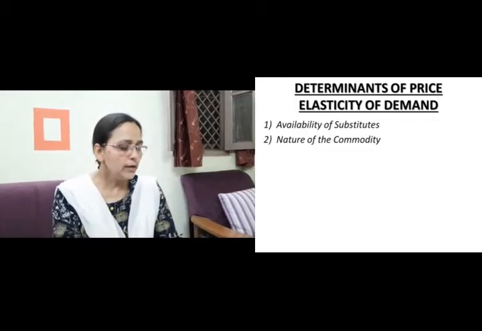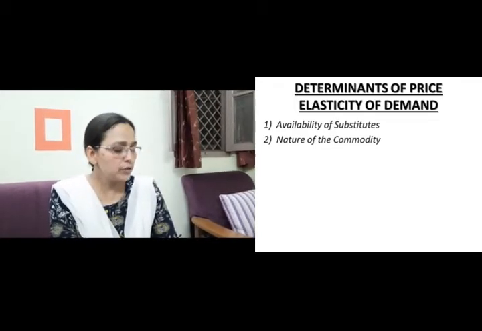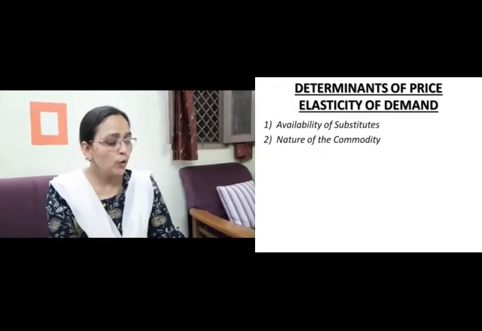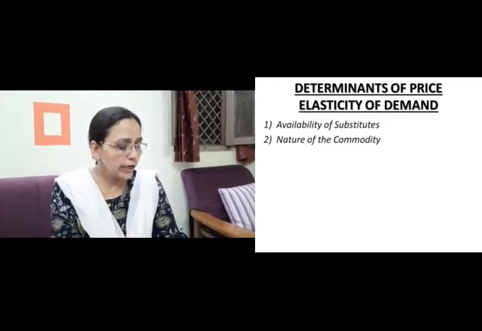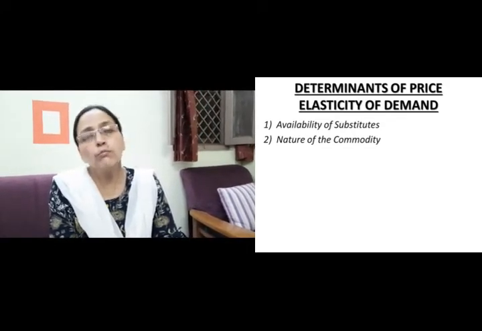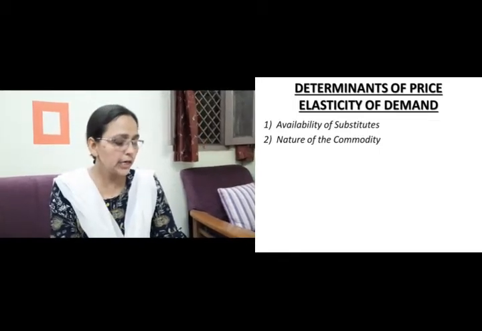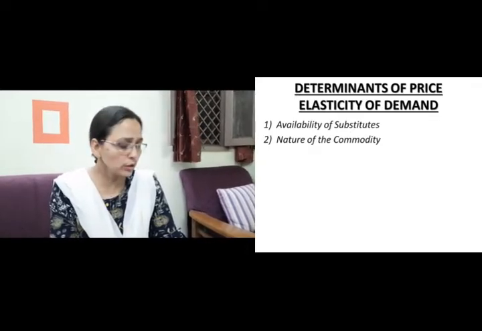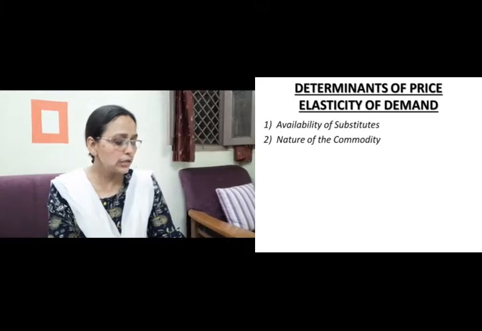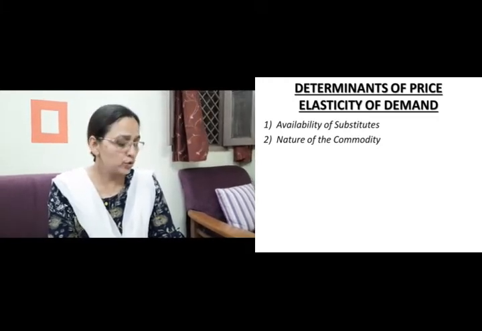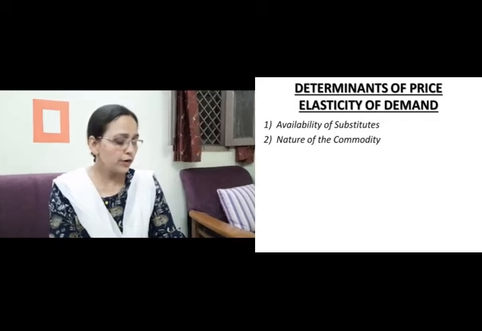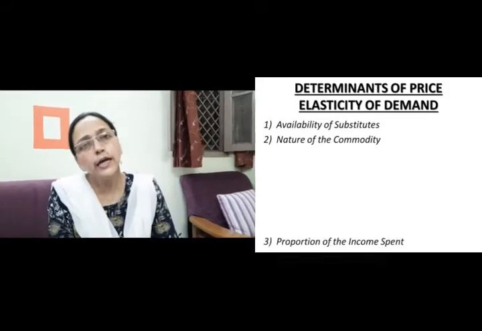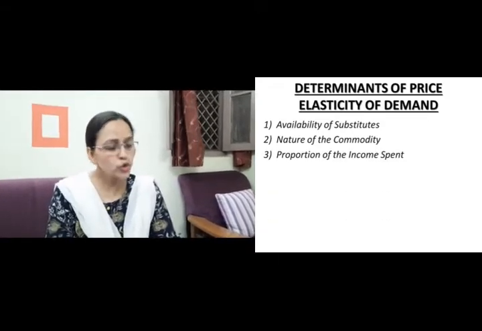On the other hand, commodities of luxuries and comforts are not essential for existence and their consumption can be dispensed with or postponed, right? In such a case, the demand for these commodities will be elastic. For example, a fall in the prices of air conditioners, color TV sets and costly furniture may bring about a large increase in the quantities demanded of these goods. So in conclusion, the demand for necessities is inelastic and the demand for luxuries and comforts is elastic.